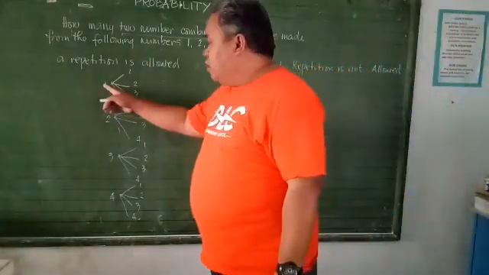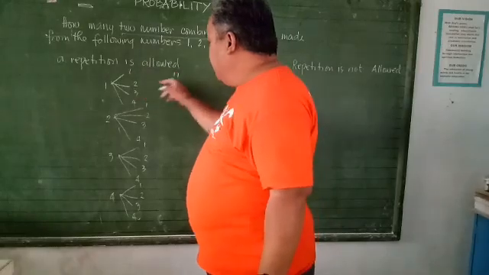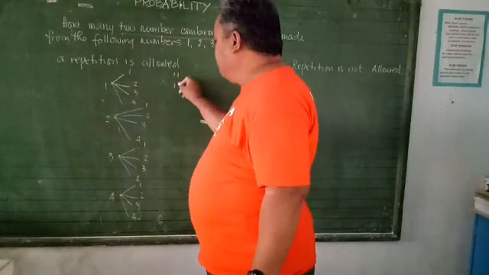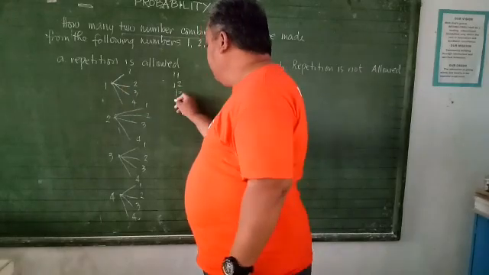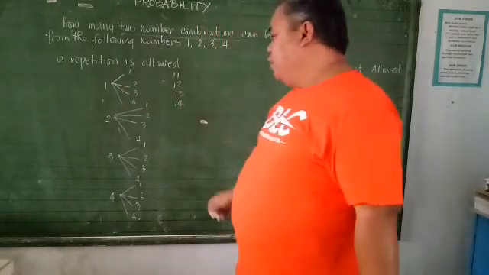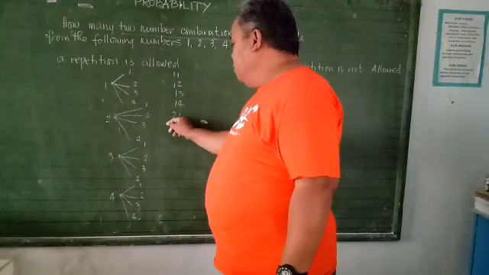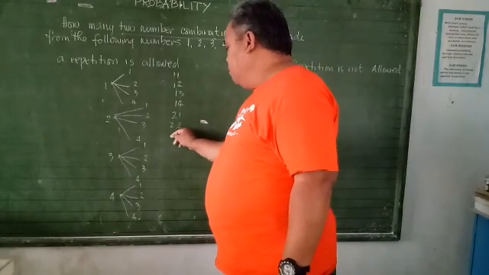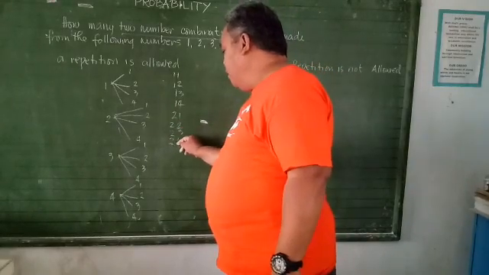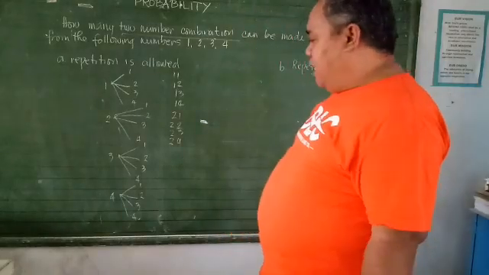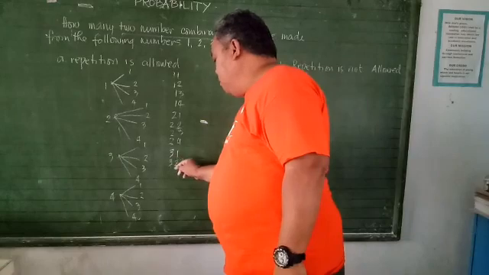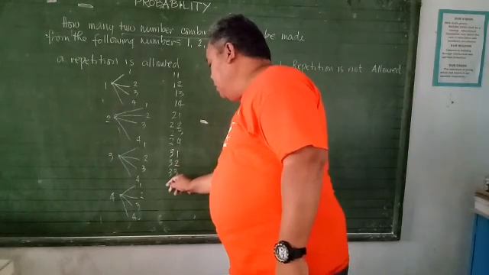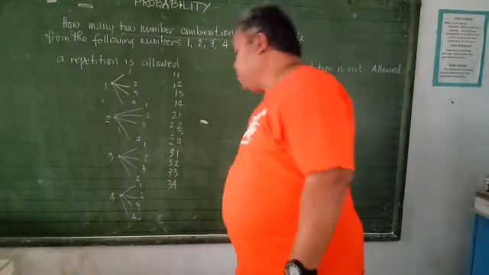So, lagay natin siya, that's 1 and 1, it's 11. 1 and 2, that's 12. 1, 3, and 1, 4. What about for 2? That's 2, 1, 2, 2, 2, 3, and 2, 4. What about for 3? That's 3, 1, 3, 2, 3, 3, 3, 4.